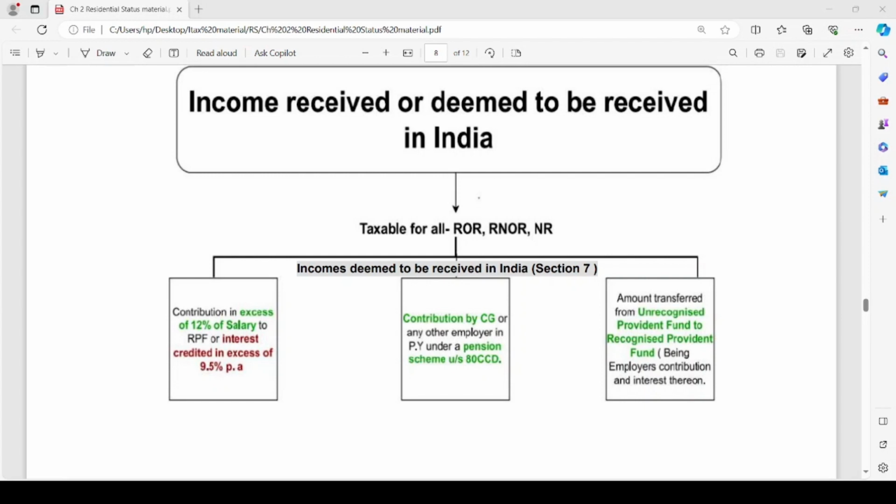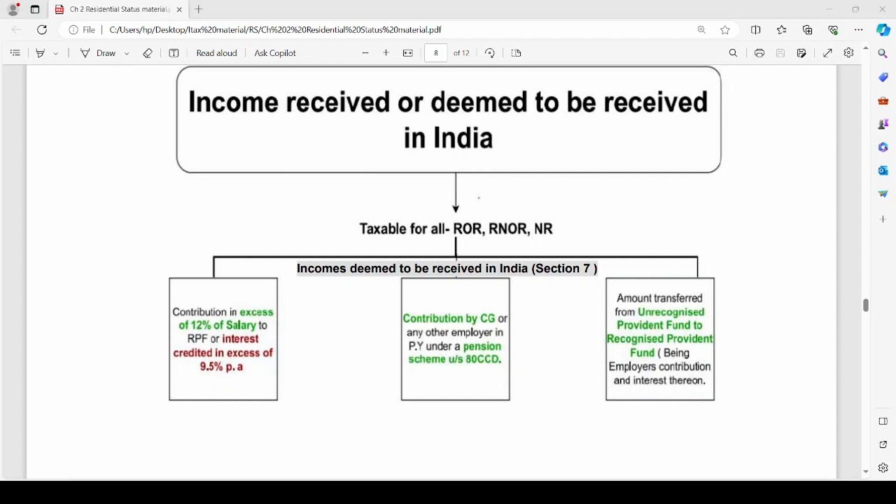The next case: contribution by the central government or any other employer in the previous year under a pension scheme under Section 80CCD. The contribution is made by the central government or any other employer towards a pension scheme for the employee under Section 80CCD. That is, if the employer contributes for his employee towards the New Pension Scheme or the pension scheme of the central government or Atal Pension Yojana, such contribution is considered to be income deemed to be received in India as per Section 7 of the Act.